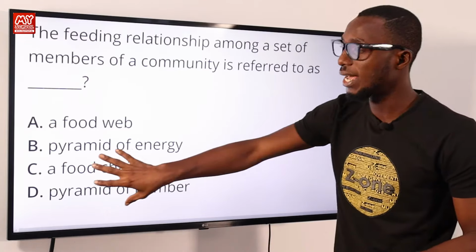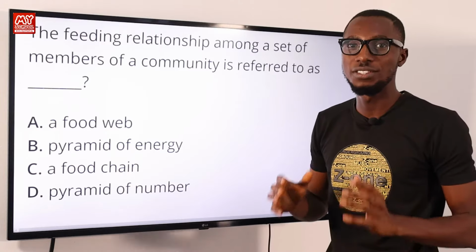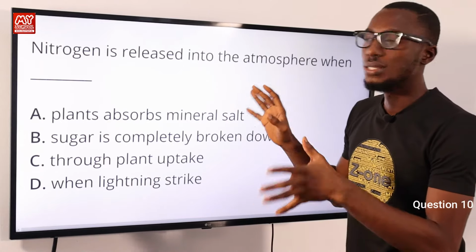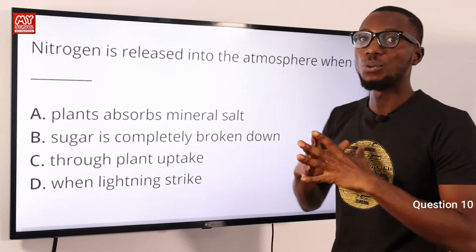So the correct option here, the most viable option here, is food chain. Question 10. Nitrogen is released into the atmosphere when what happens?